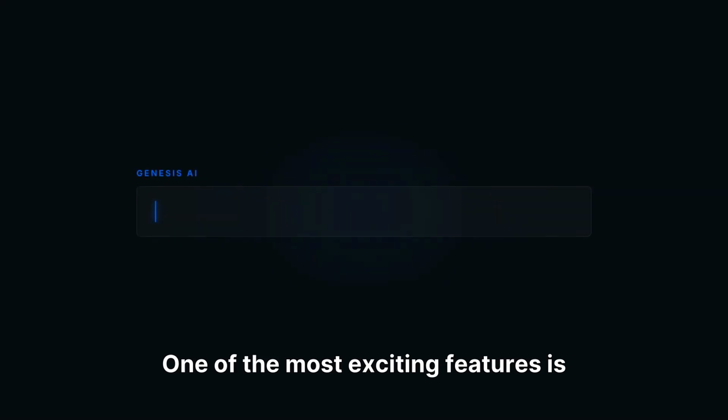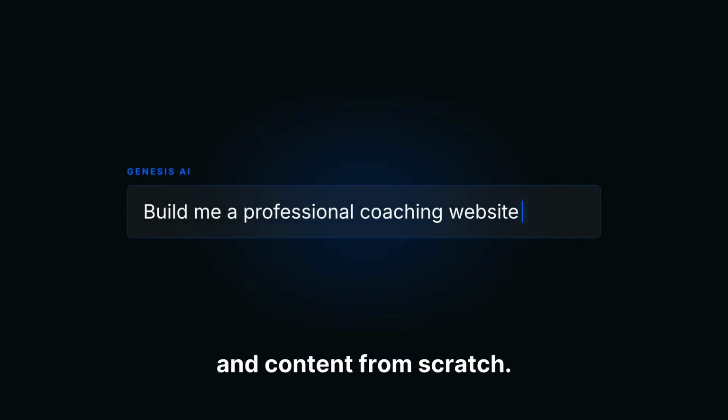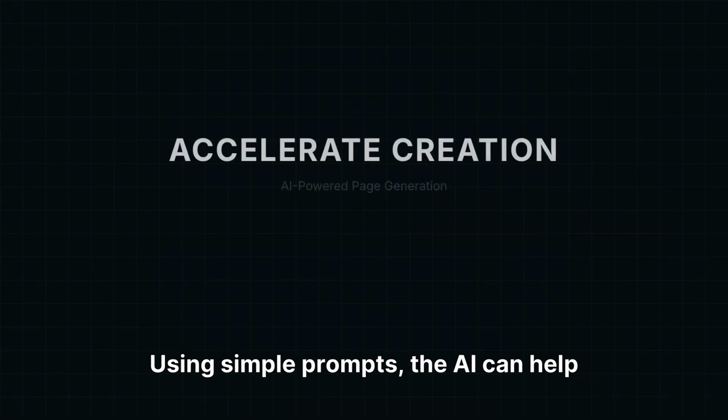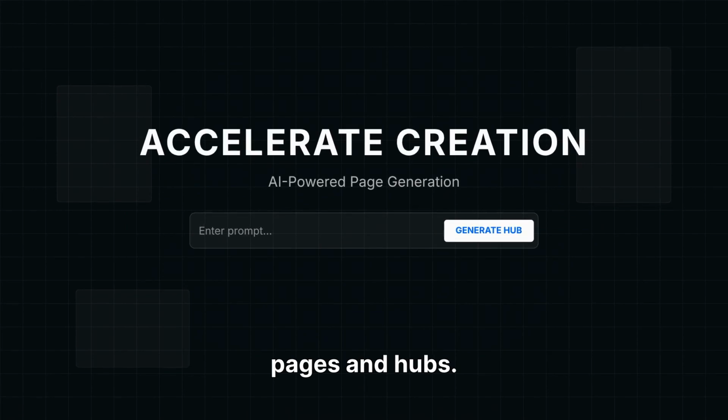One of the most exciting features is Genesis AI. This AI-powered builder helps you create layouts and content from scratch. Using simple prompts, the AI can help accelerate the entire creation process for your pages and hubs.